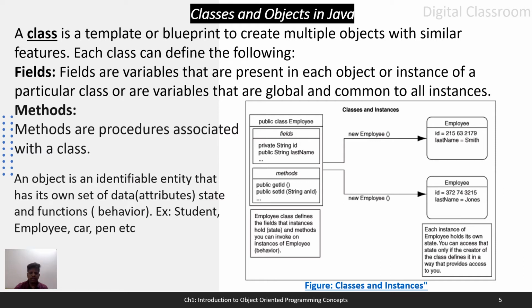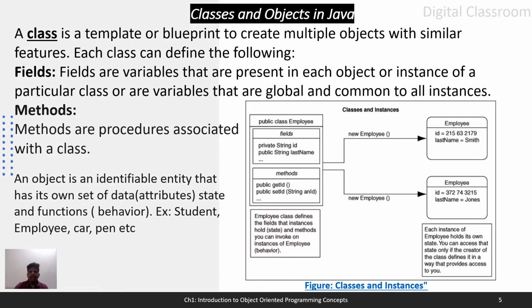Okay, the employee class defines the fields that instances hold, means each instance or object will have its own value for these fields, and methods you can invoke on instances of an employee. Okay, so objects of this class can invoke or call these methods.